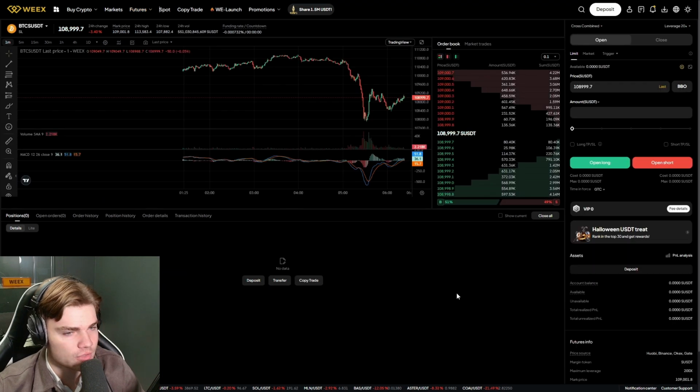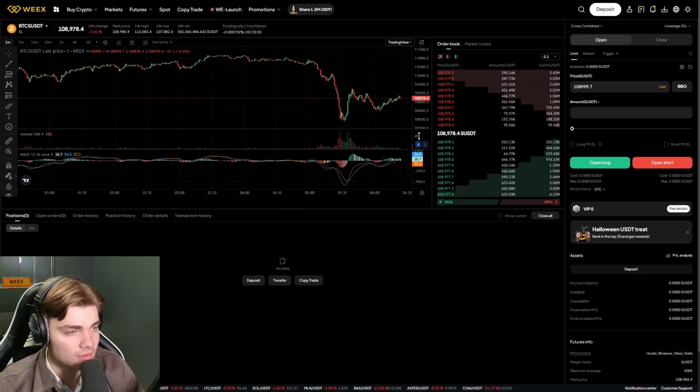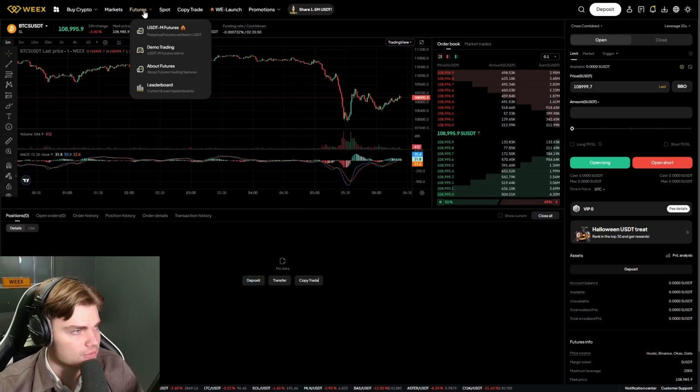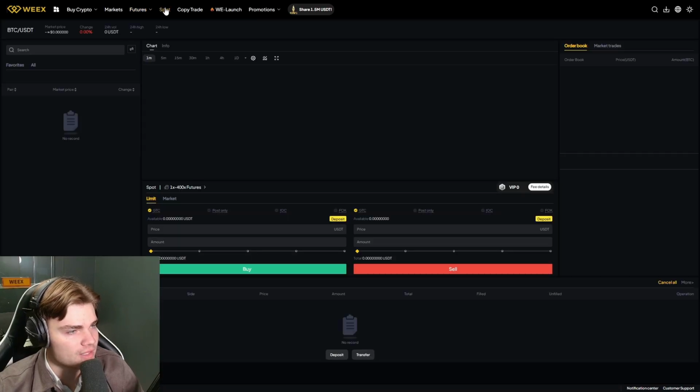So here we can trade with the exchange's money, so not our own funds. Then we will receive a balance here to start trading. And then we have the about futures and then leaderboard. And then we also have the spot feature.